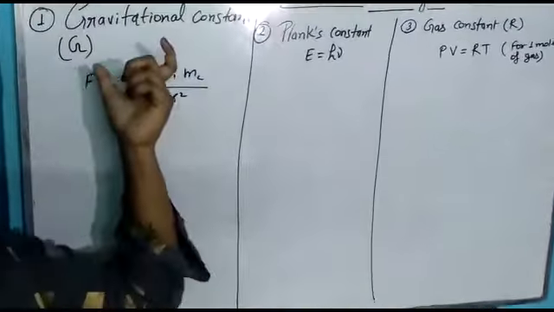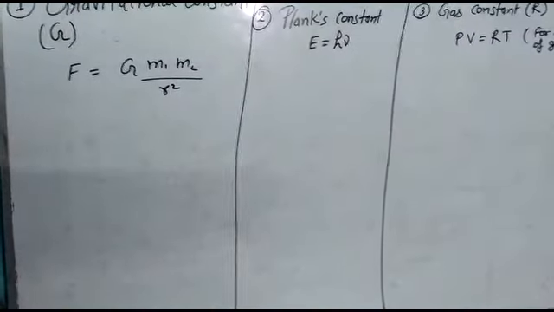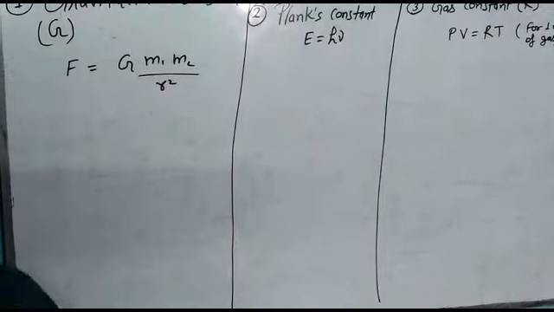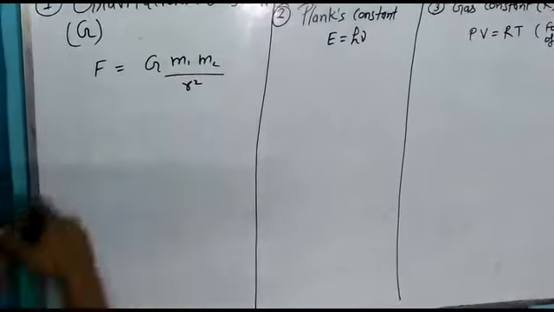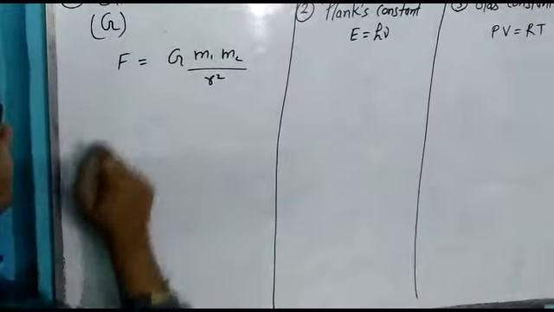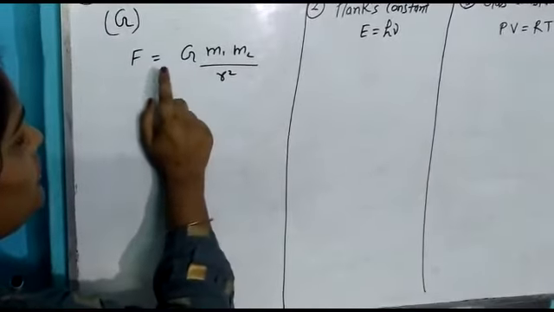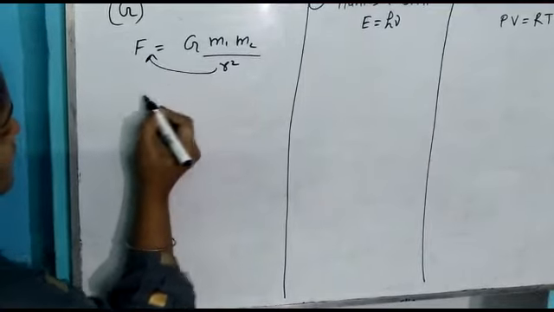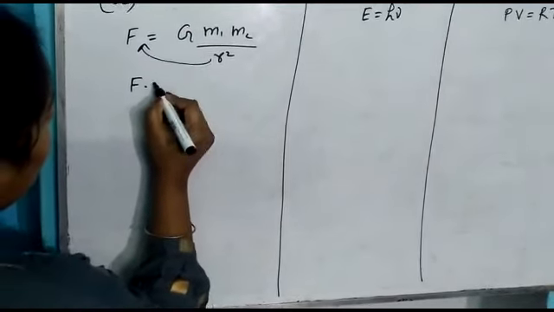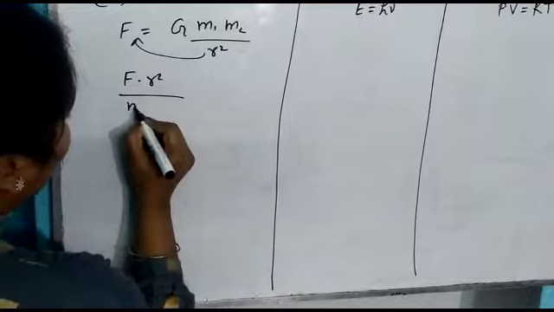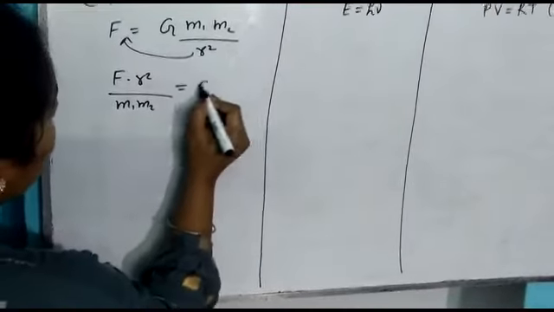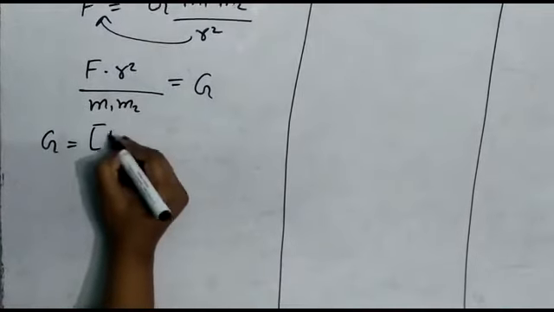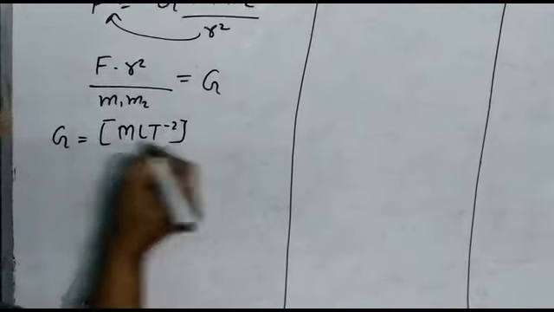You know that this is a universal constant and the numerical value is 6.67 times 10 to the power minus 11 Newton meter square per kilogram square. Now let's try to write its dimension formula with this formula, F equals G m1 m2 upon r square. So we can take this r square here and write like this: F into r square upon m1 m2 equals G. So G equals, write the dimension formula of force, that is MLT minus 2.